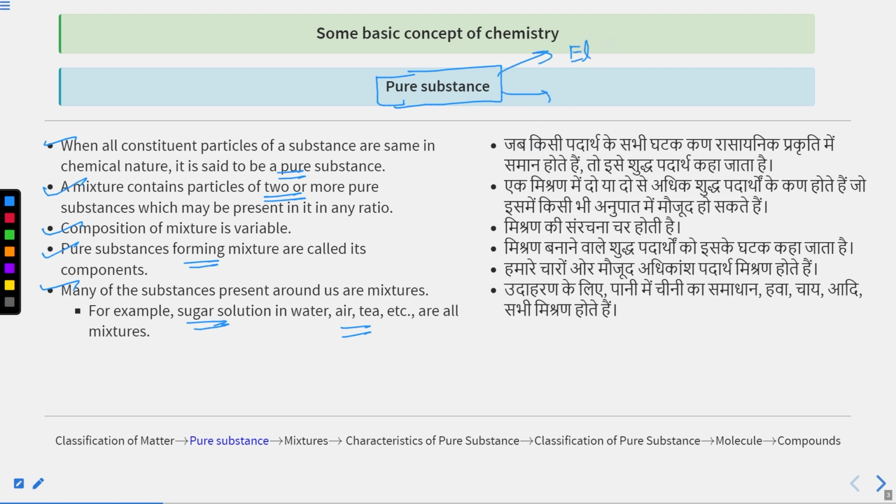Now pure substances are classified into two categories. One is element and another is compounds. If I want to tell you a very simple thing, elements are the simplest pure substances, and compounds are formed when elements are chemically combined.